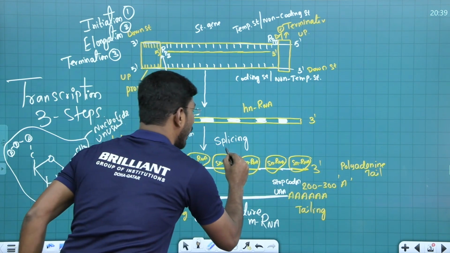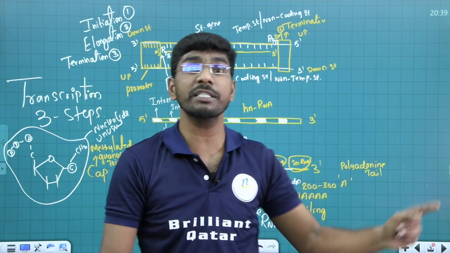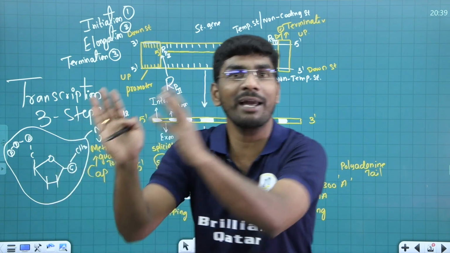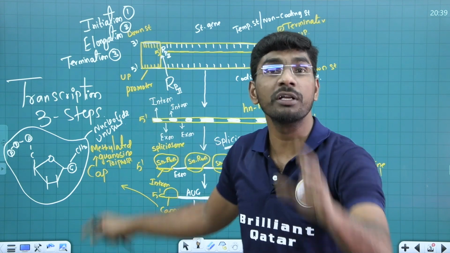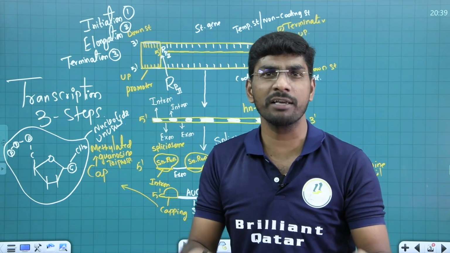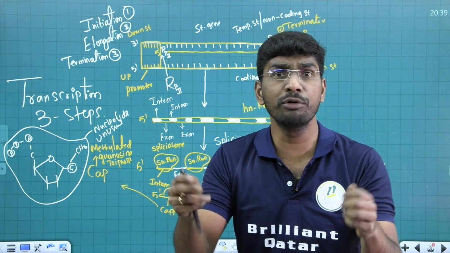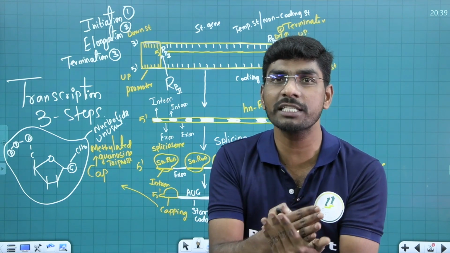This process is called splicing. This splicing does not take place in prokaryotes. Direct mRNA is coming from the DNA. But in case of eukaryotes, this complicated process takes place: capping, tailing, exon, intron removal, exon joining. Tell me, where does this entire process take place?